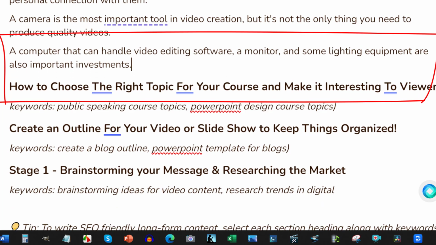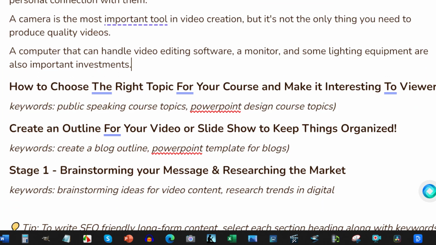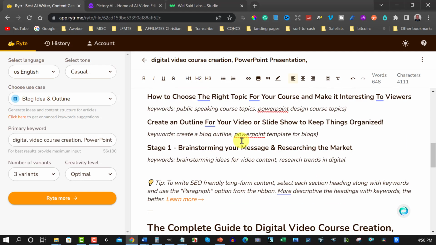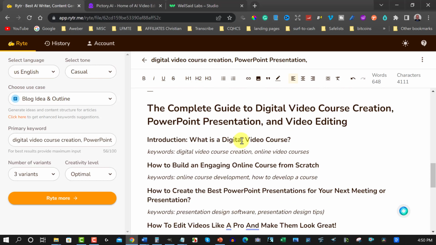A computer that can handle video editing software, a monitor, some lighting equipment are also important investments. Okay, I'd agree with all of that. So you can include that as part of your next chapter if you wish to, or you can have that as part of your intro. It's up to you. I personally wouldn't use that as part of my intro.